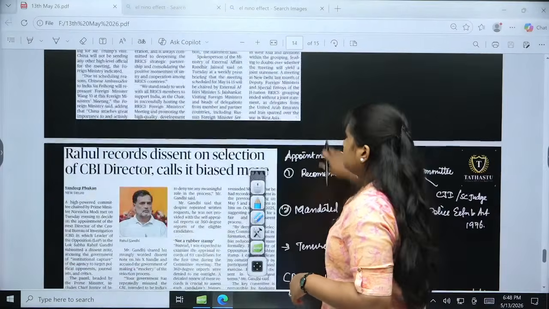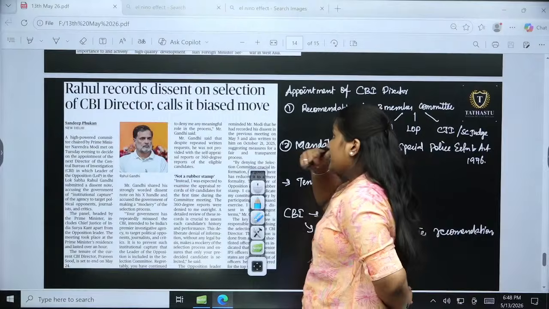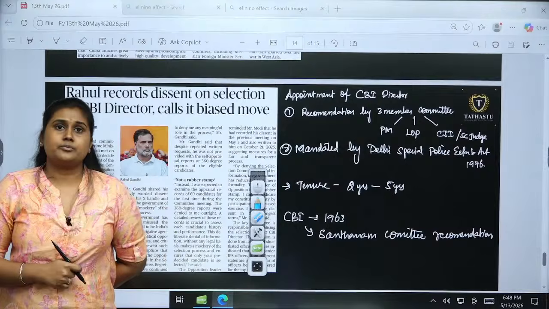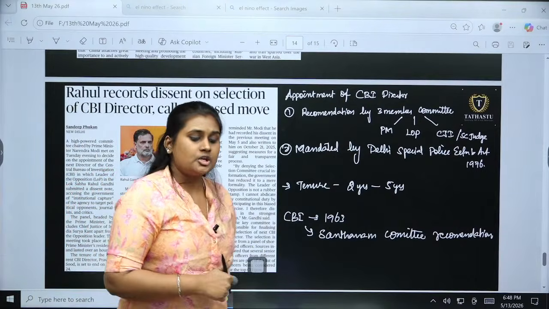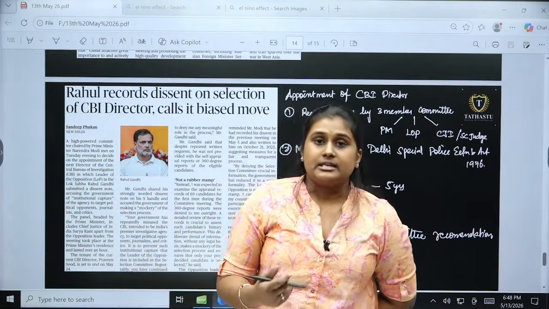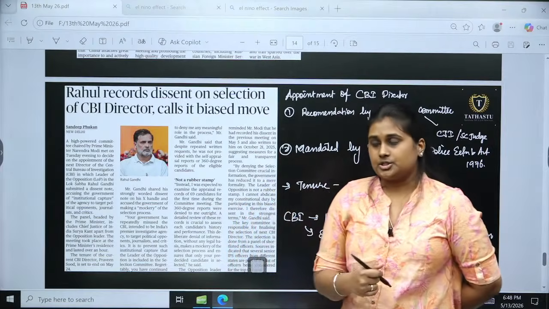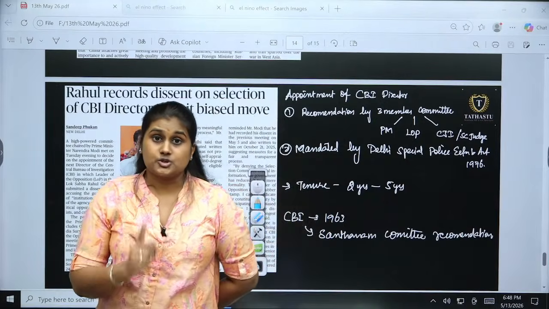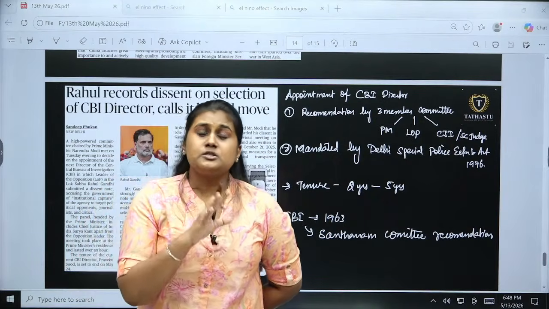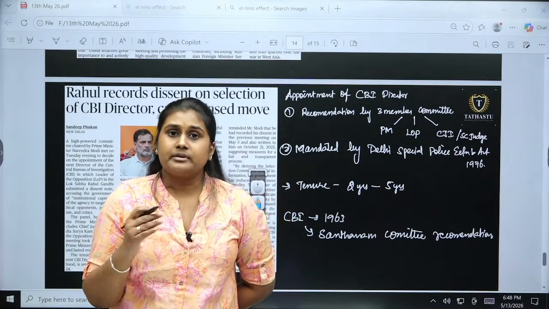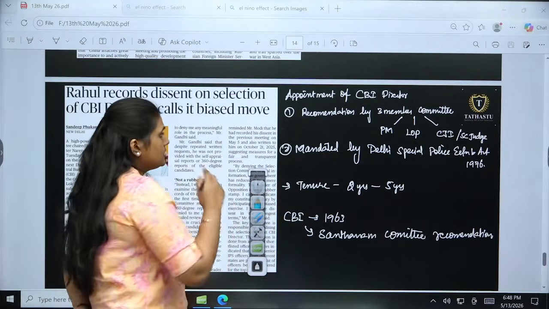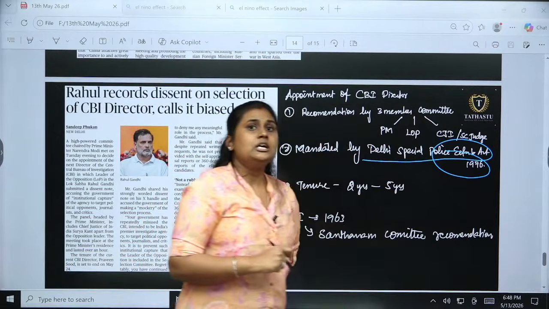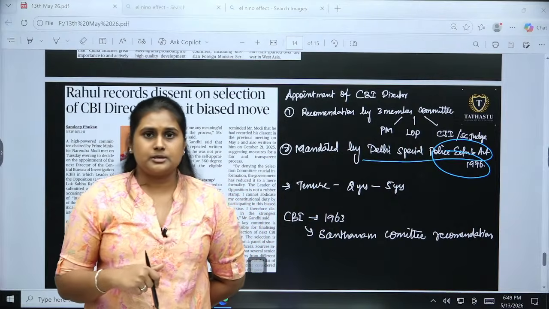Okay, then moving on to the next one, which is about the appointment of the CBI director. So here Rahul Gandhi claimed that as a leader of the opposition party, I didn't have much role to do with it. I have been denied the responsibility, so that is the major issue. Keep in mind, CBI is not a statutory body. Okay, it just has special provisions from Delhi Police. So that is the major thing. Delhi Special Police Establishment Act of 1946. So based upon that only, CBI is operating.